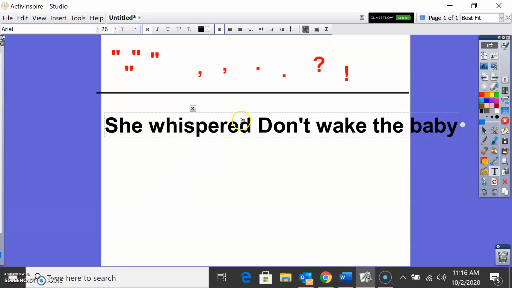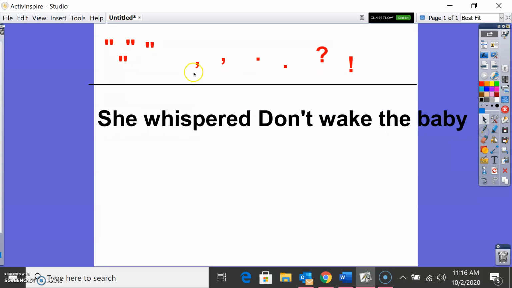Okay, so she whispered, and then we're going to put our comma right after she whispered. And then what did she actually say? She said, "Don't wake the baby." So we're going to put quotations around here. We're going to put quotations around here. And then we need a period after baby.